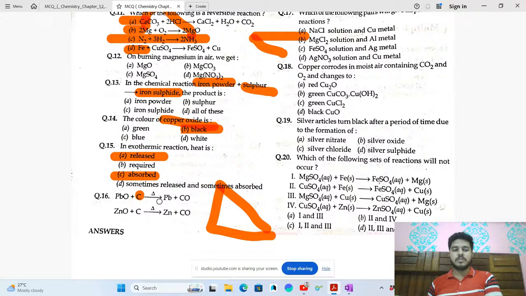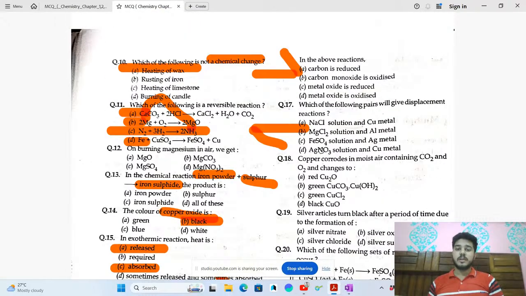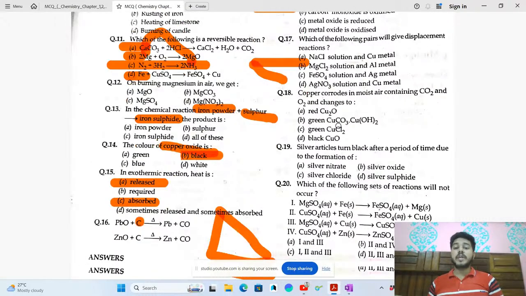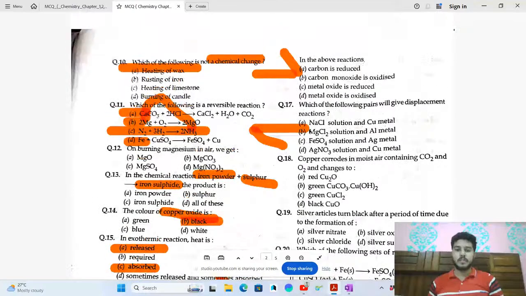Lead oxide changes into lead. Zinc oxide changes into zinc. Metal oxide is oxidized. No, it is not oxidized. It is reduced. So the answer will be C.